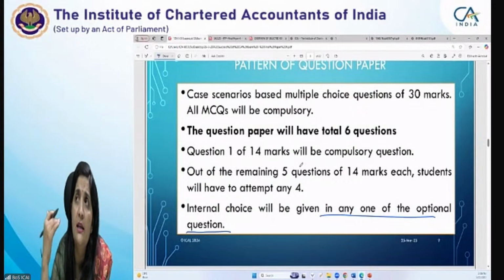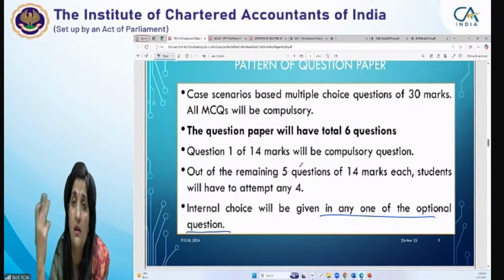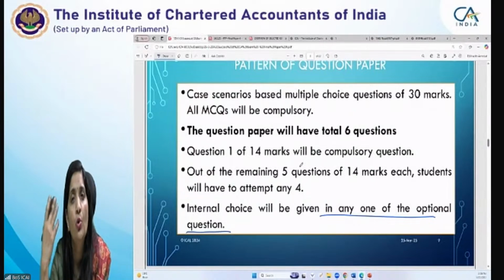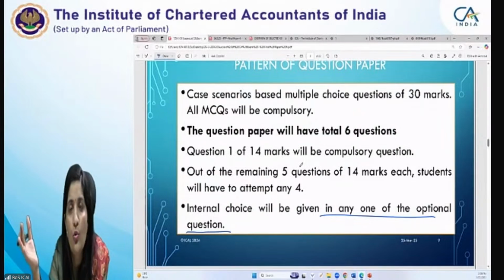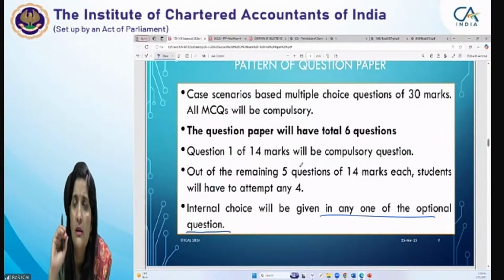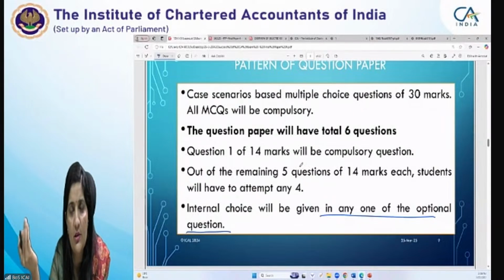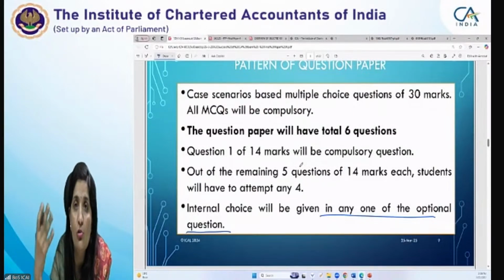ठीक है, in case suppose if you are not doing some of the adjustment, आपको नहीं समझ में आ रही कोई एडजस्टमेंट, इसमें रेवेन्यू एक्सपेंडिचर है, कैपिटल एक्सपेंडिचर बेस्ड ऑन सम रूलिंग, suppose for example, and you are not aware of that ruling और the citation of the rule you are not remembering, do not write the wrong citation. You may write just the adjustment. It would be allowable as deduction, it would not be allowable as deduction since it's a revenue expenditure. Whatever the conclusion you are drawing, you please write it in your answer sheet.